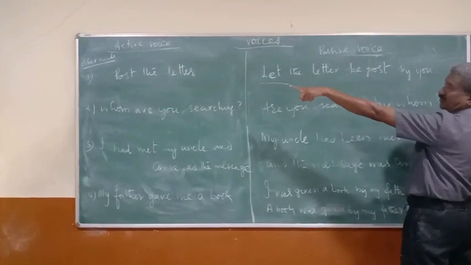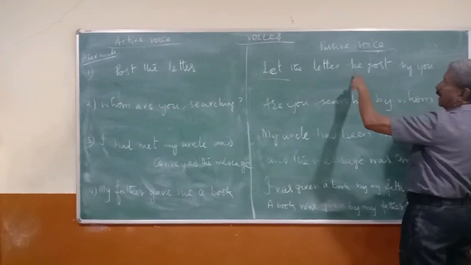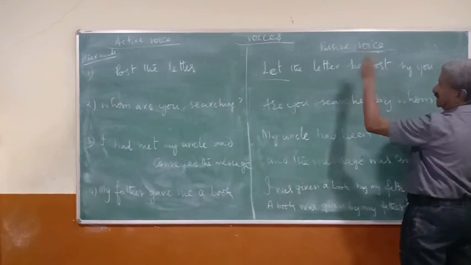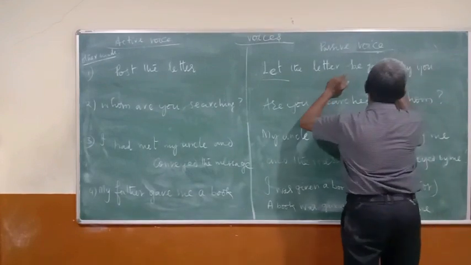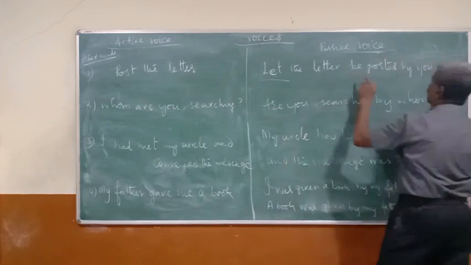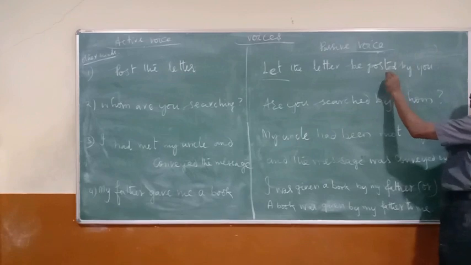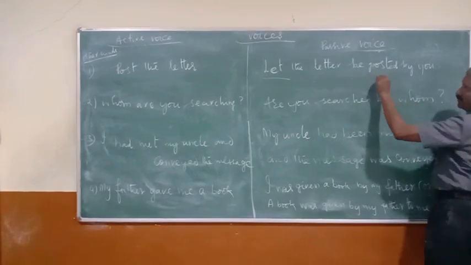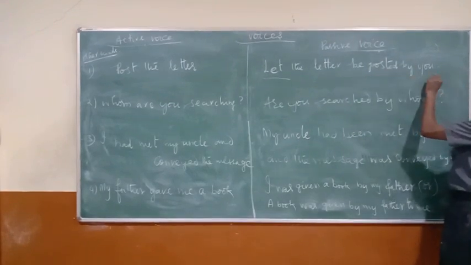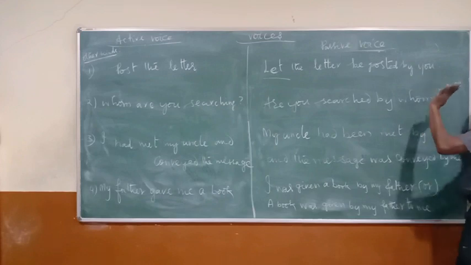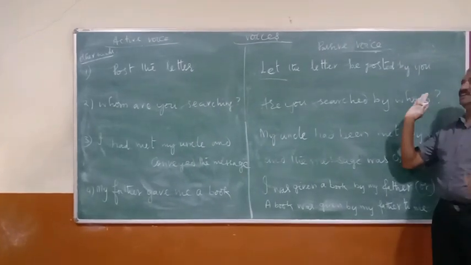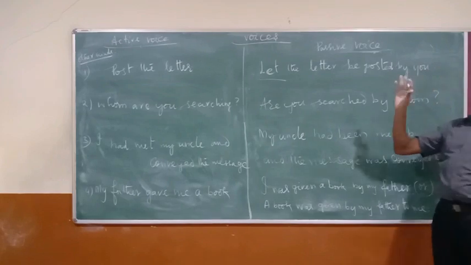Post is the present form. Be posted. Let the letter be posted. Past participle form. Let the letter be posted by you. This is the correct way of writing it into passive. Post the letter.